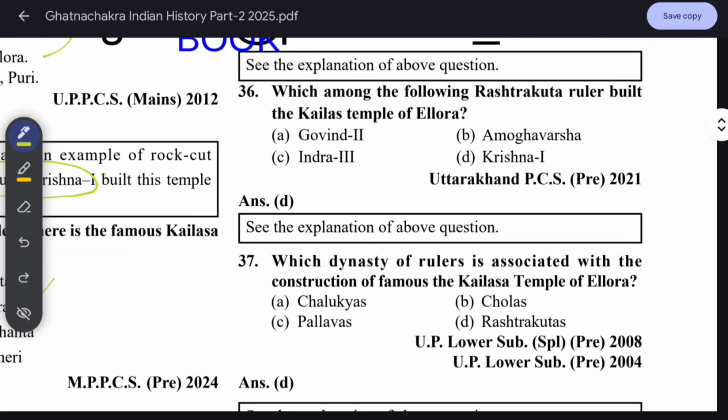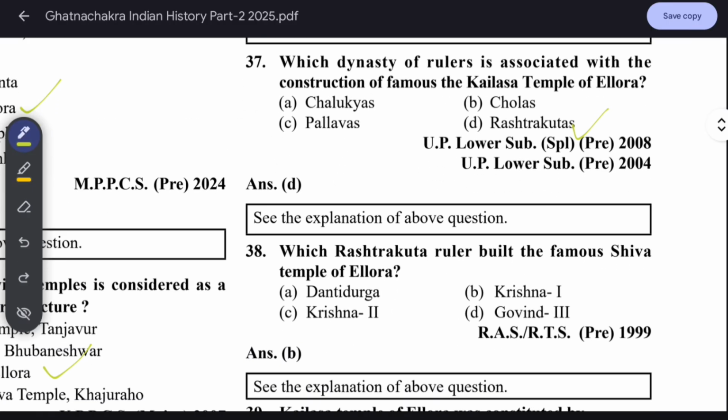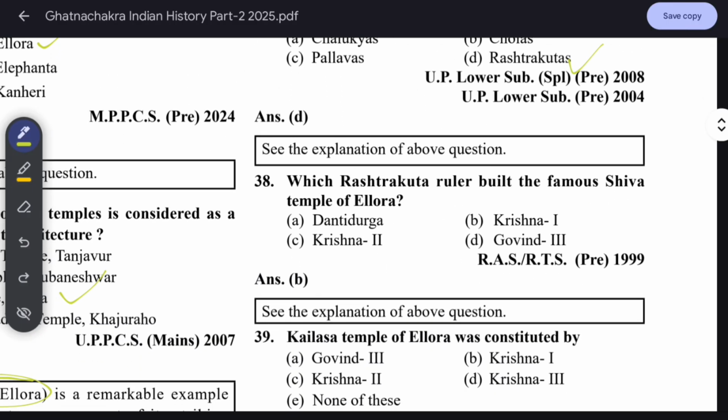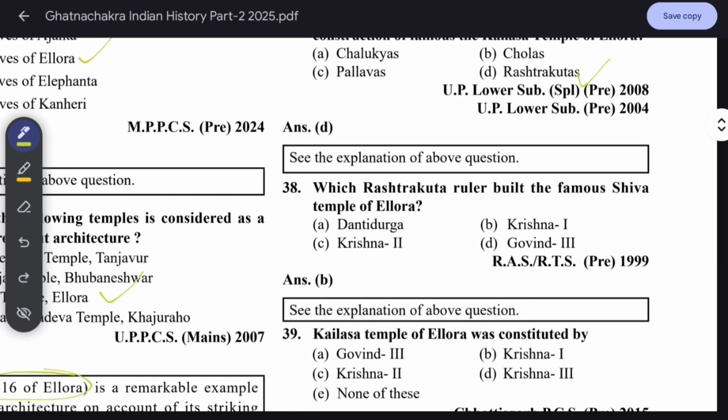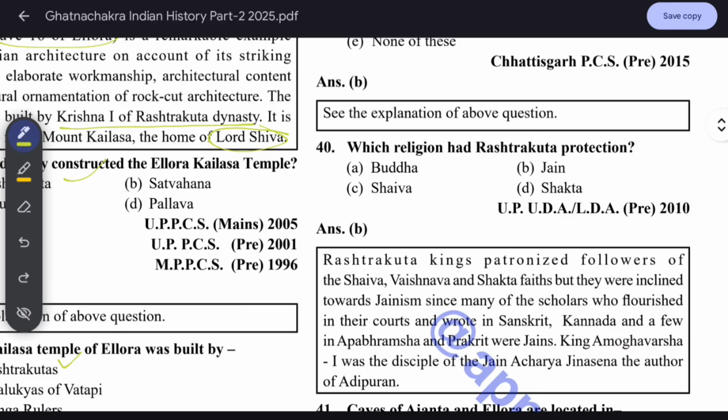Now, which among the following Rashtrakuta rulers built the Kailash temple of Ellora? Krishna I. By closing your eyes, you can mark this easily. Which dynasty of rulers is associated with the construction of the famous Kailash temple of Ellora? Rashtrakuta. Which Rashtrakuta ruler built the famous Shiva temple of Ellora? Krishna I. Which religion had Rashtrakuta protection? It is Jain. Rashtrakutas protected Jainism.